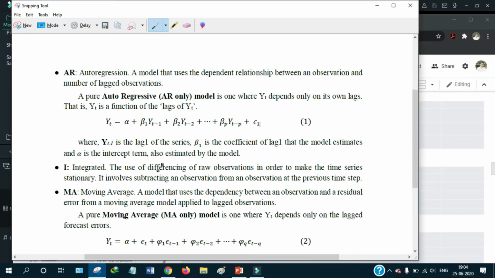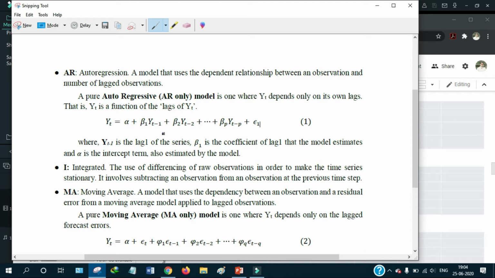Now let's have a brief introduction about what the ARIMA model is. Basically ARIMA is a statistical model and this is a hybrid type of model which consists of 3 models. AR indicates the autoregression model, and I indicates integration, which is used to make the data stationary by differencing. And third is the MA, which indicates the moving average model.